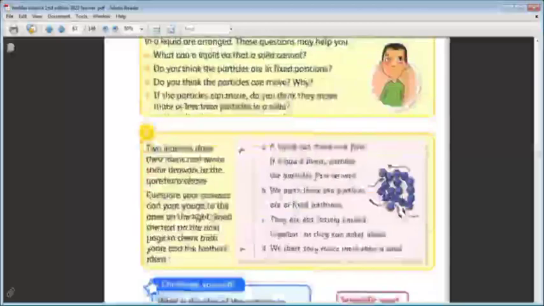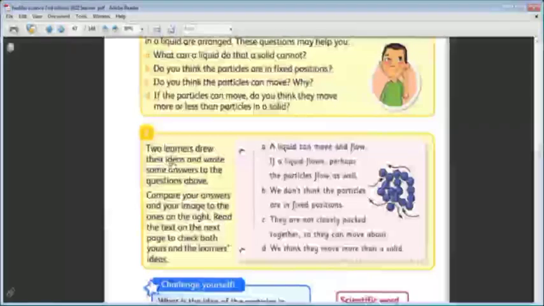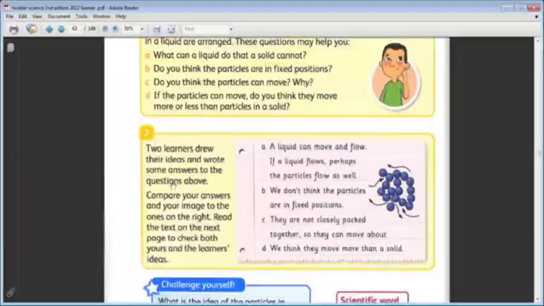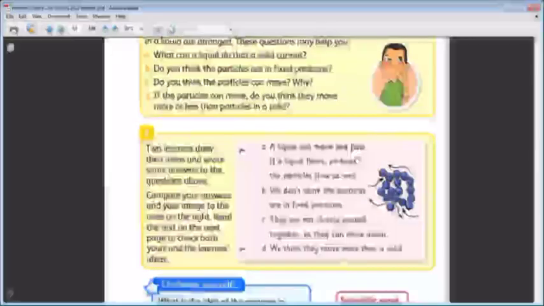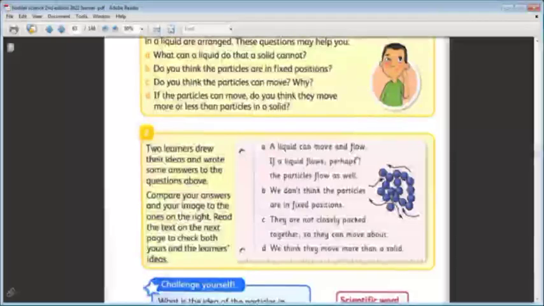Okay. Here, two learners draw their ideas and wrote some answers to the question above. Compare your answer and your image to the one on the right. Okay, they said what? They say that a liquid can move and flow. If a liquid flows, perhaps the particles flow as well. This is the answer for this question. As the liquid as a whole flows, so its particles must be flowing.